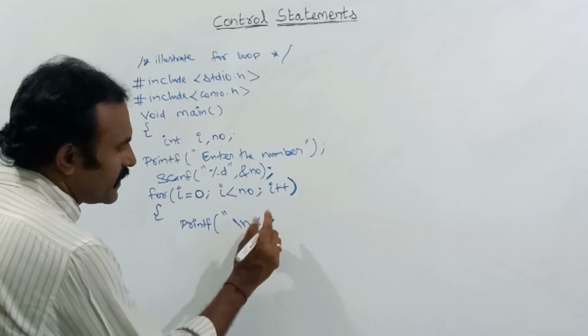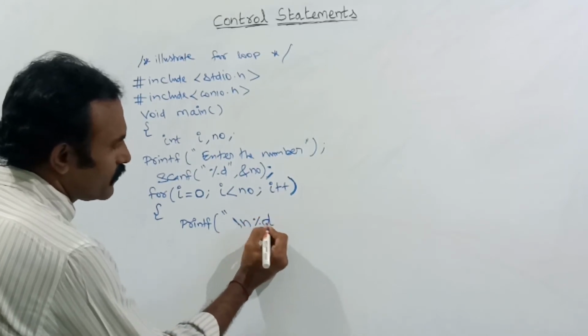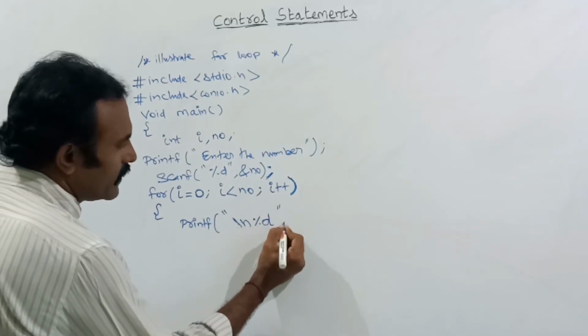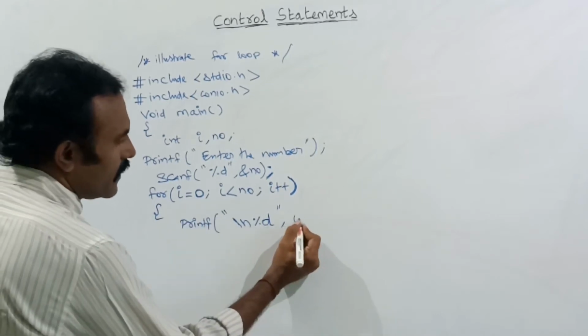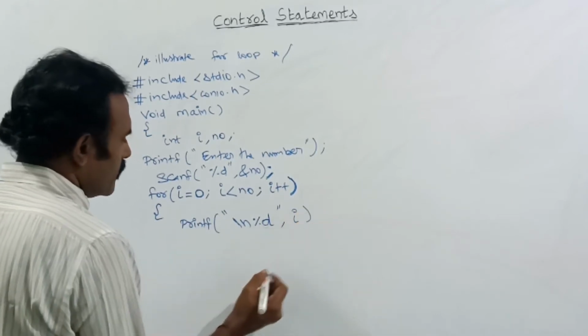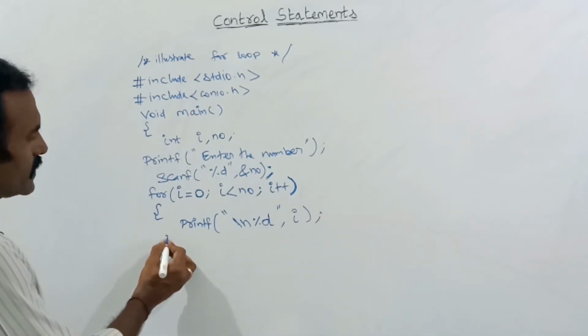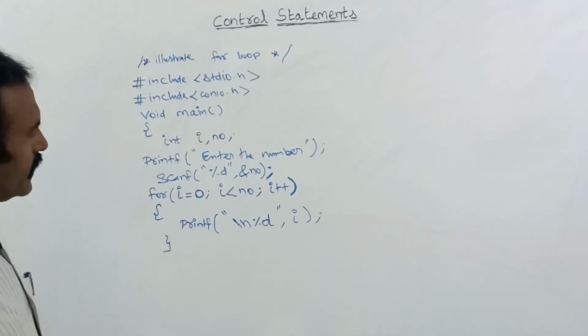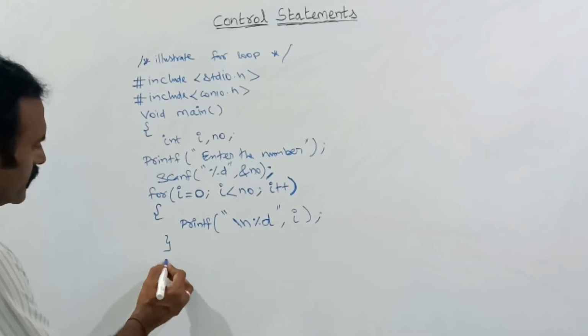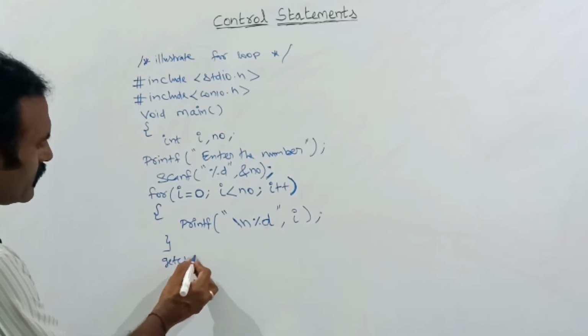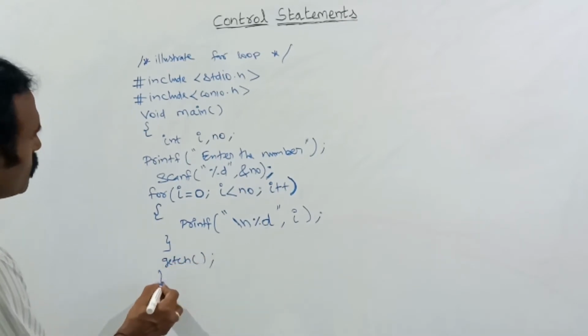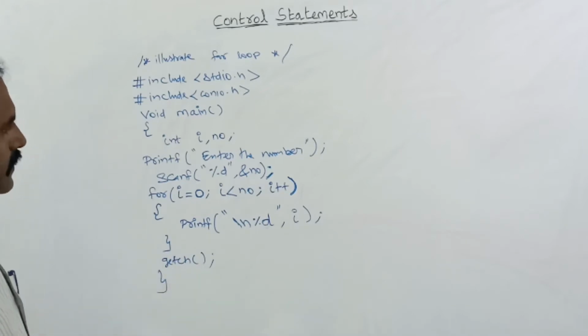I value is what data type? Integer data type. So %d, comma, I. Here semicolon. I am closing this for loop here. Next, getch, and close the main part.